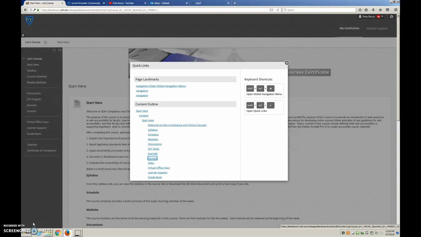Quizzes link navigate to element. Wikis link navigate to element. Virtual office hour link navigate to element. Virtual office. Learner support link navigate to element. Gradebook link navigate to element.